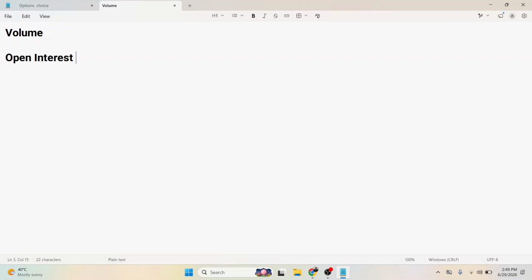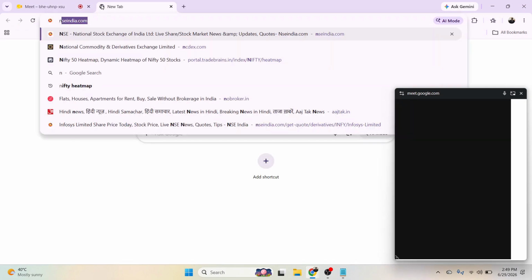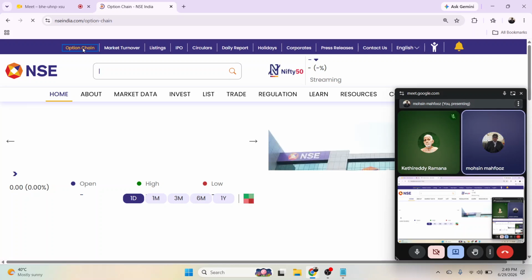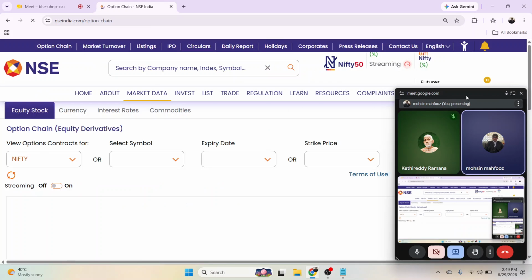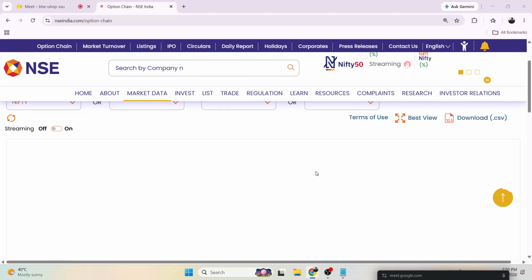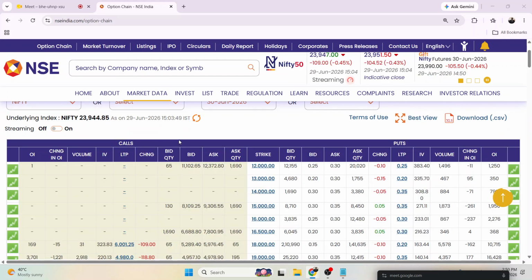So when you go to the website of NSE or any other website, and if you observe the option chain here, this is the option chain, and here you can see the data of calls and puts.